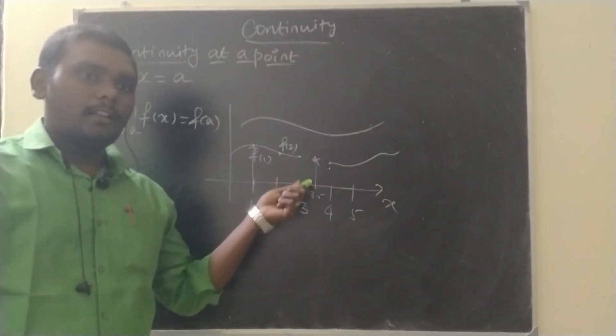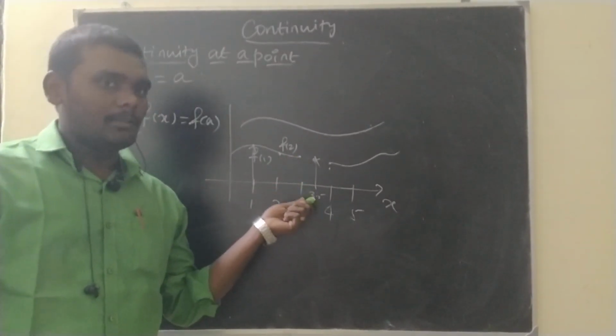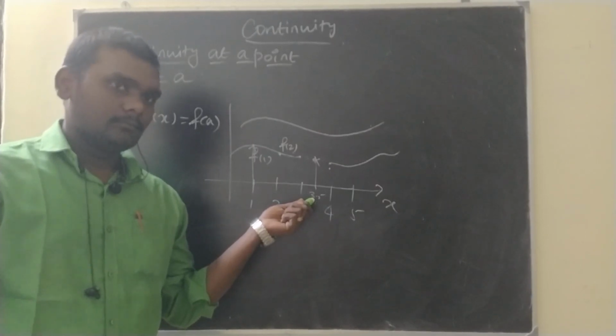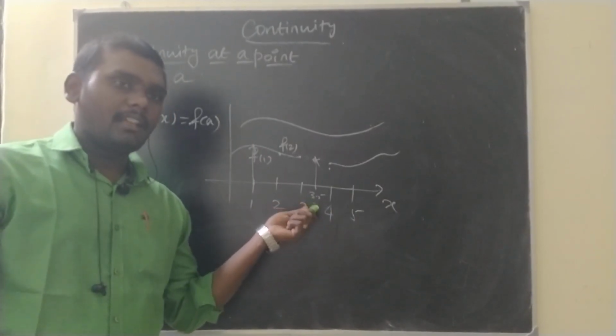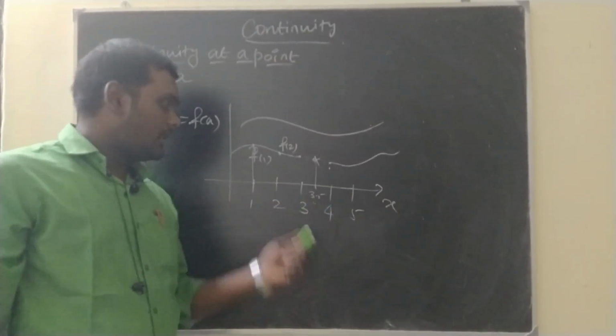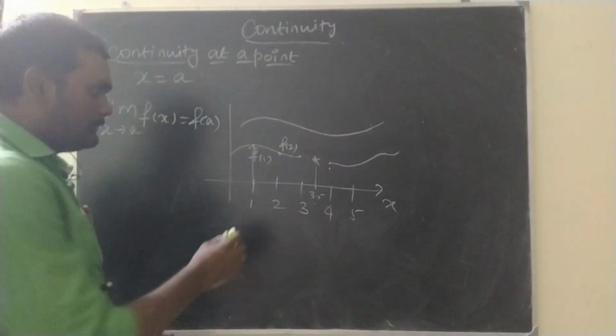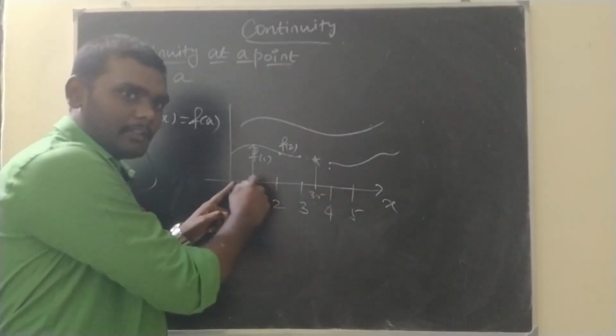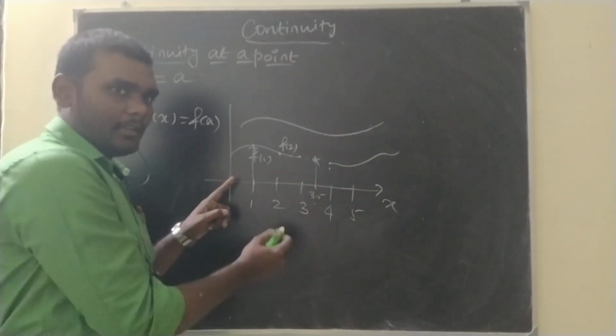See, as I told you here, the point 3.5 does not possess a limit. So, the given point a is 3.5. When x approaches 3.5, it is moving from here only, right? First period happens, second period happens, like this.